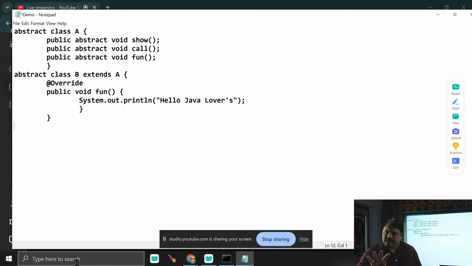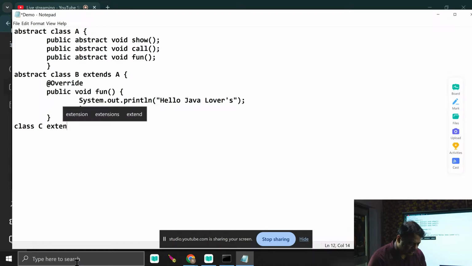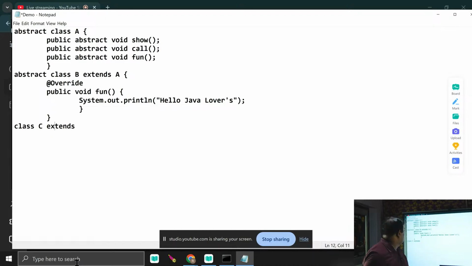I am following the second rule. I am making the child class an abstract class. But see, what is my next job? I write abstract class C extends B.